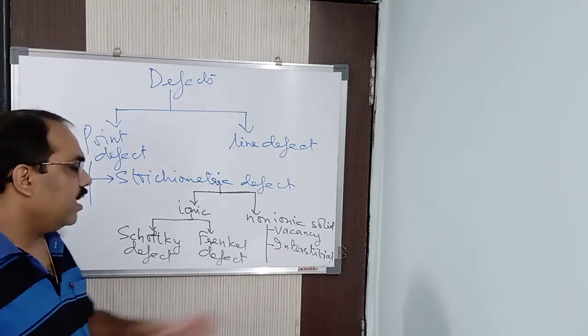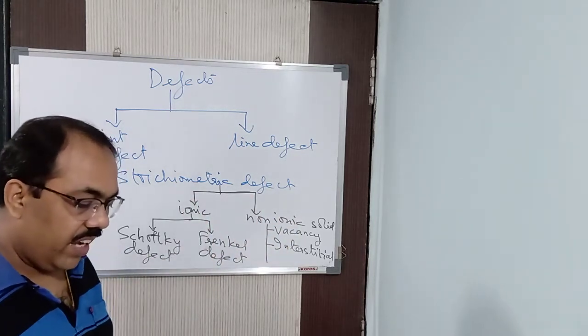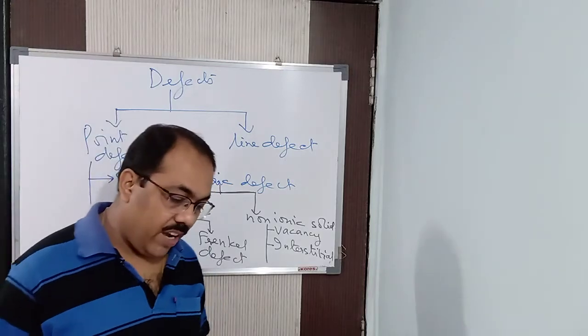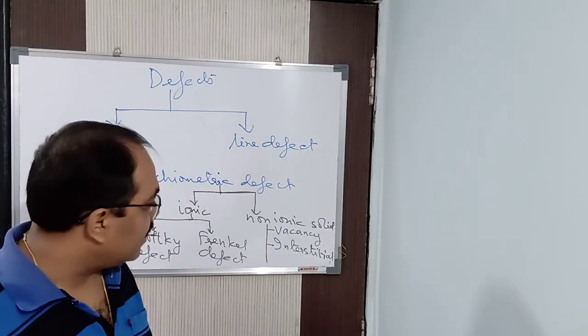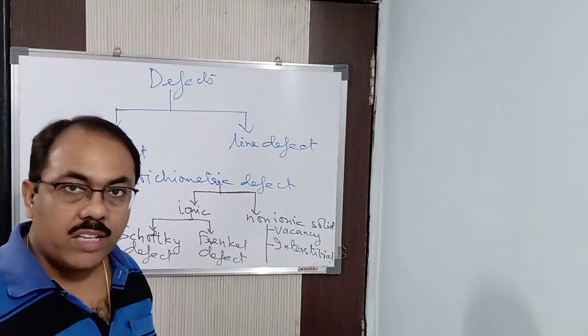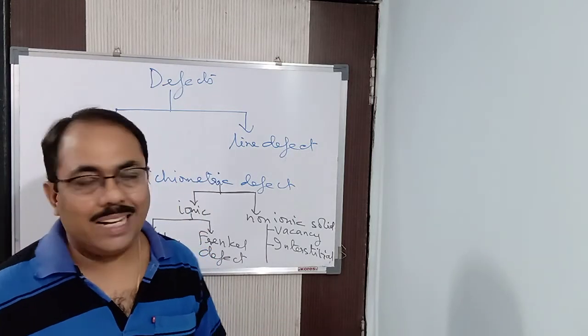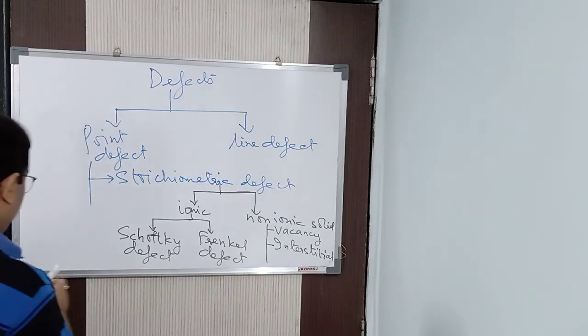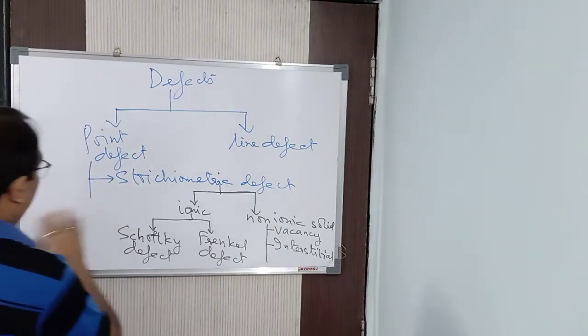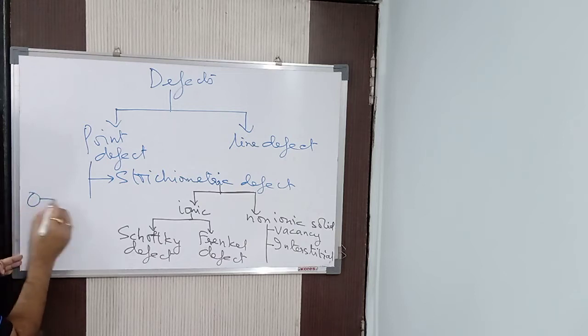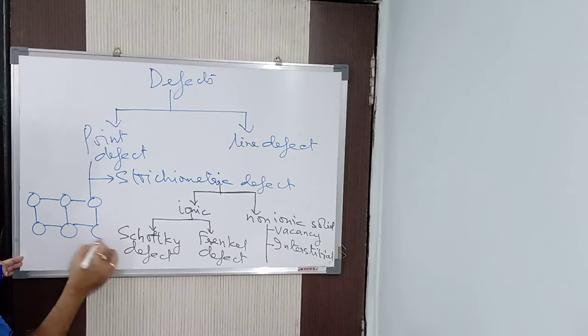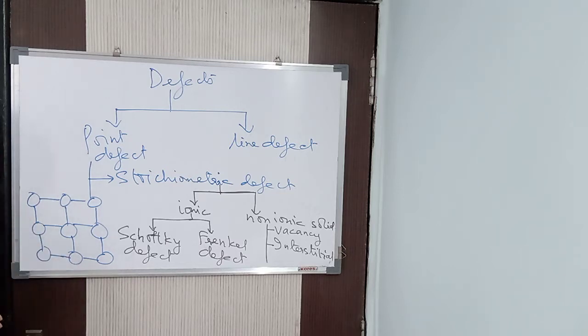So first we will take the non-ionic solid. The vacancy defect. When in a crystalline substance, some of the lattice sites are vacant, the crystal is said to have vacancy defect. Lattice sites means, suppose we are having this particular crystalline solid. This is a non-ionic solid.